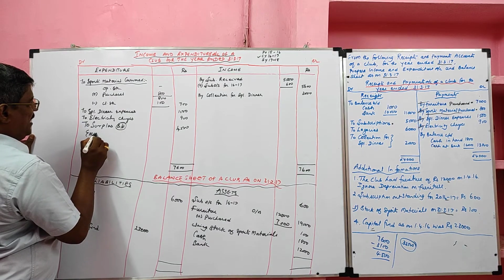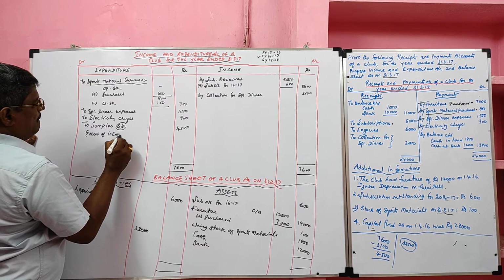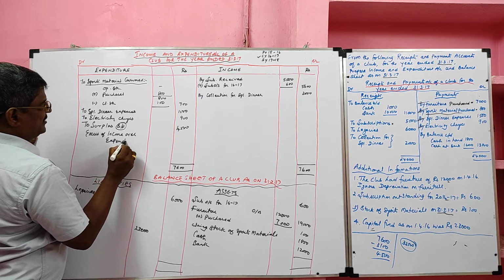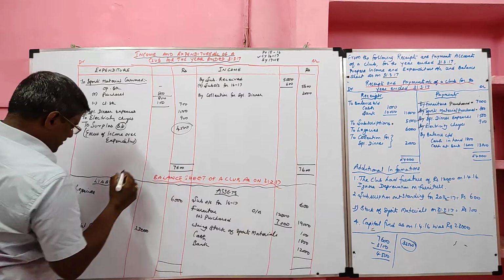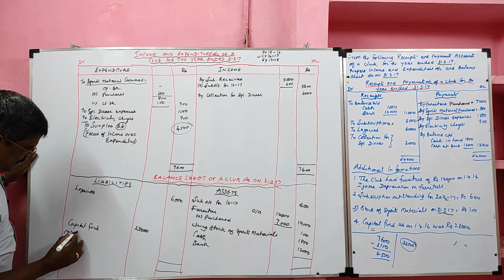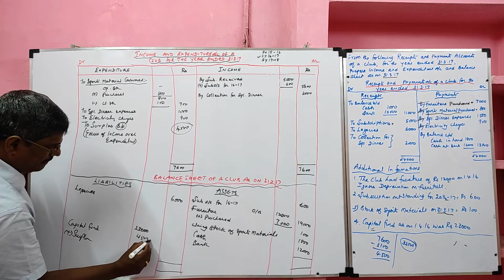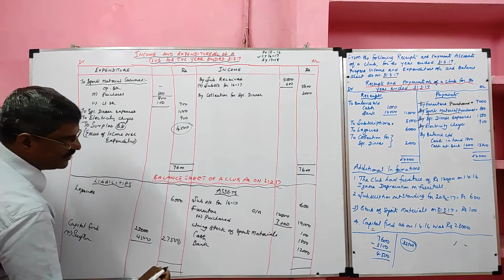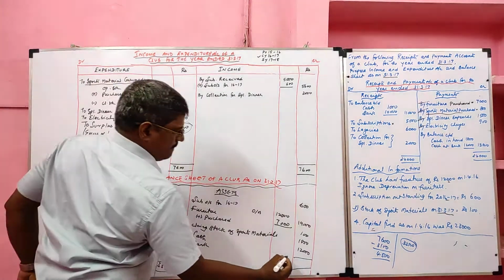This we can say excess of income over expenditure. Excess of income over expenditure is called surplus. This surplus should be added with the capital fund 27,500. If we add these two, we'll get 33,500, which is our balance sheet total.